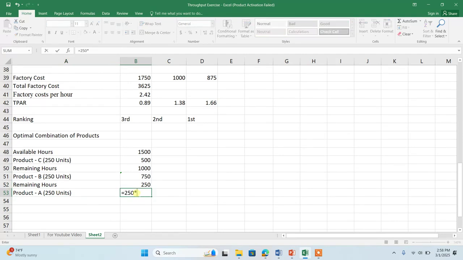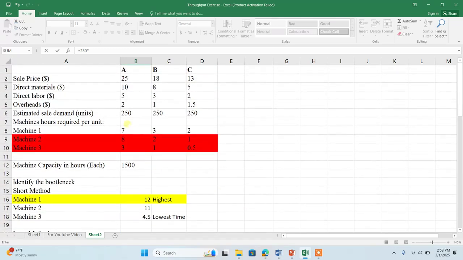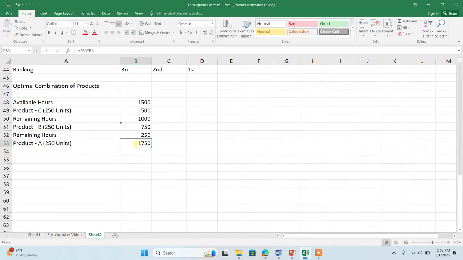For 250 units, how many hours do I need? To produce one unit of A, I need 7 hours. So to produce 250 units, I need 1750 hours, which means it is not possible to produce the 250 units of the product A. So that's why I cannot produce the 250 units.